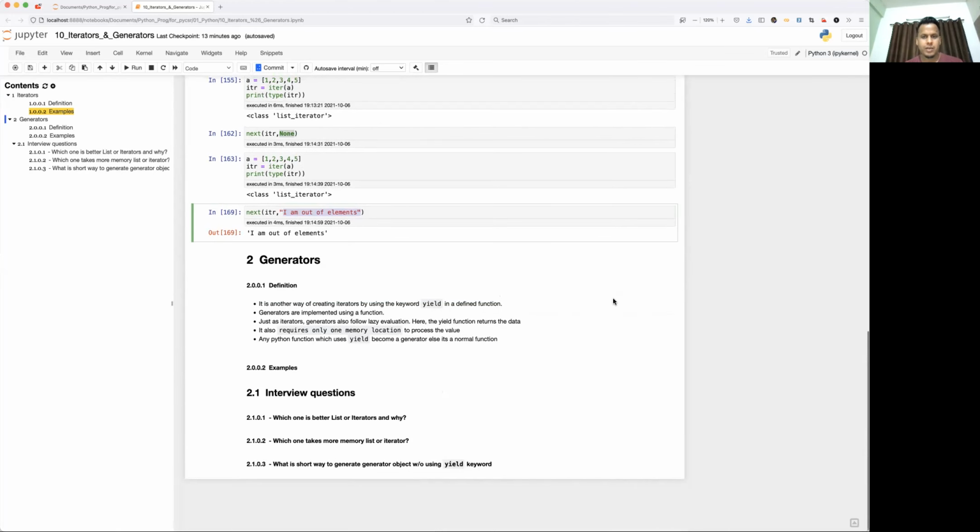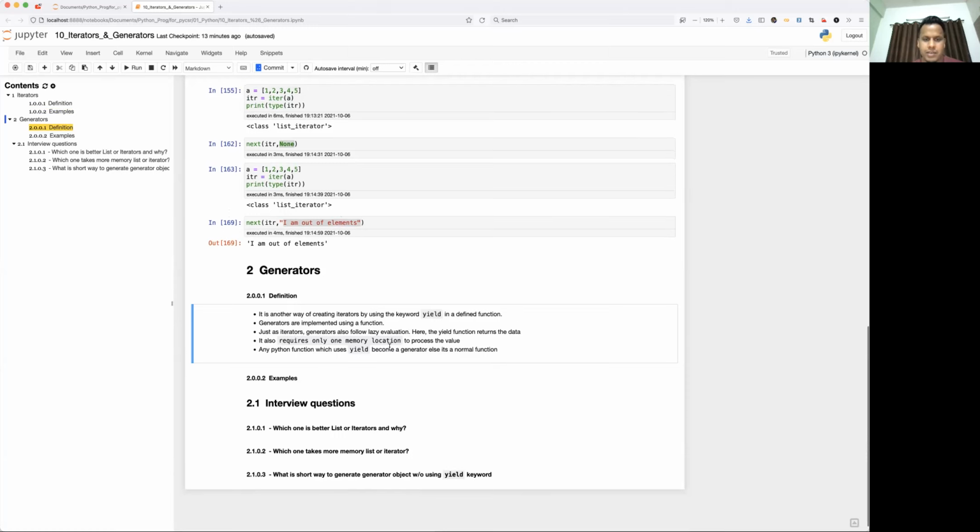Now let's see generator. A generator is exactly similar to the iterator, but the way we generate the iterable object is different. Here is the definition. It is another way of creating an iterator by using the keyword yield. Generators are implemented using a function. Just like an iterator, a generator also follows lazy evaluation, and it requires only one memory location because it is creating the same iterator kind of object. Any Python function which uses yield becomes a generator, else it is a normal function.